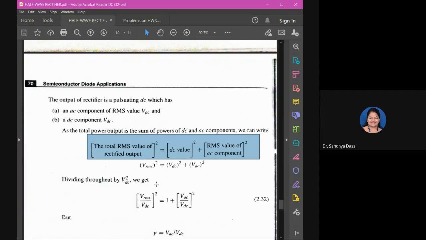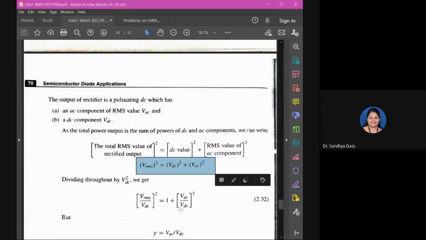All right. So we can write it as VRMS square is equal to VDC square plus VAC square.